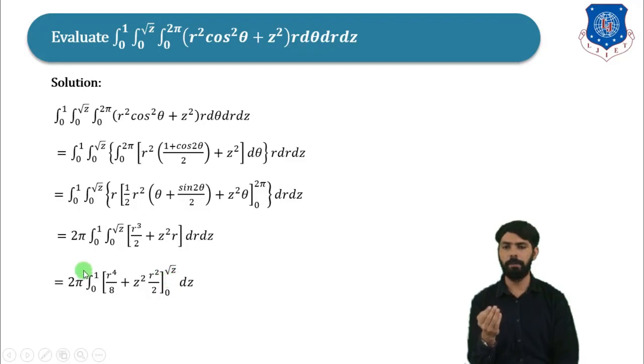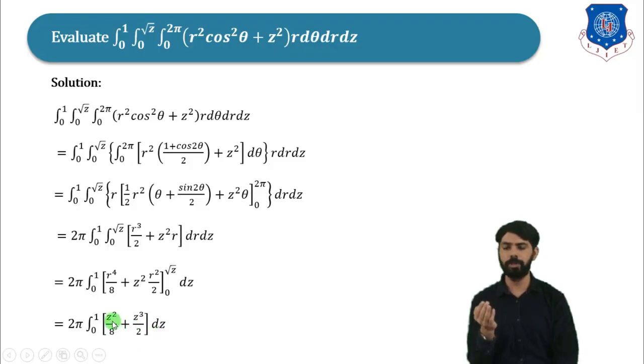If we replace r by root z, then here it will be root z raised to 4, so it will be z square, and here it will be root z square, so it will be z, and z into z square will be z cube. For the lower limit, if we put r equal to 0, then this term will be 0, same way this term will be 0. Therefore, this will be 2 pi times the integral from 0 to 1 of z square divided by 8 plus z cube divided by 2, dz. Now we will integrate this function with respect to z.